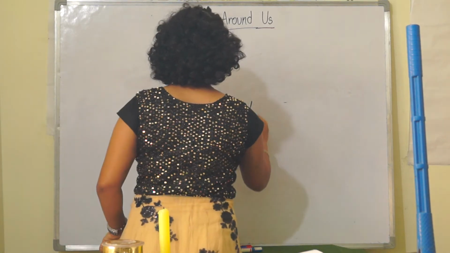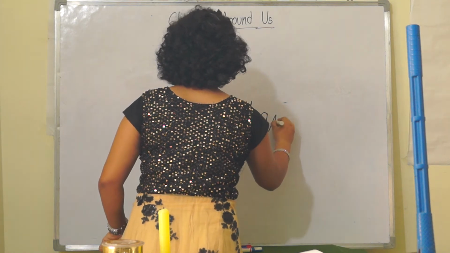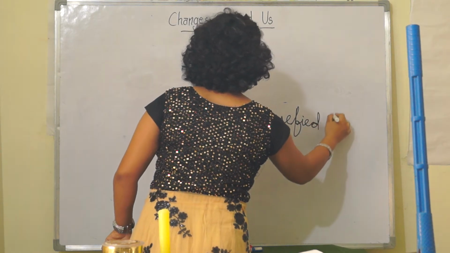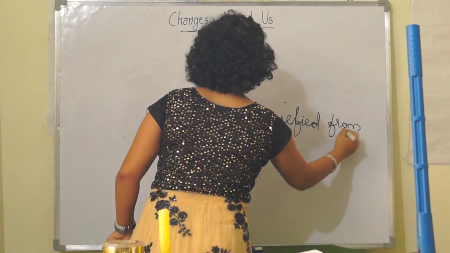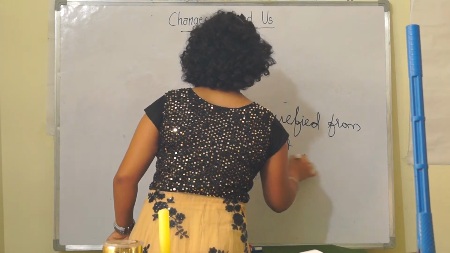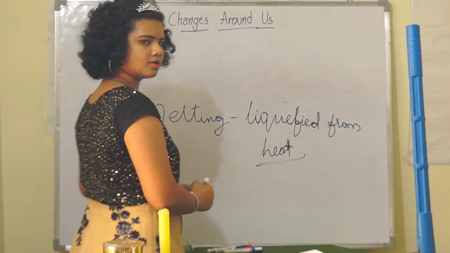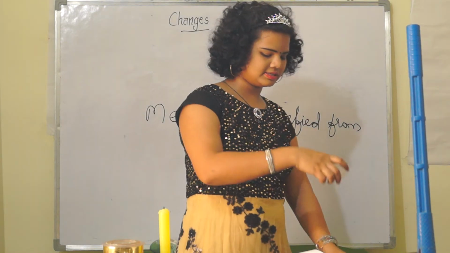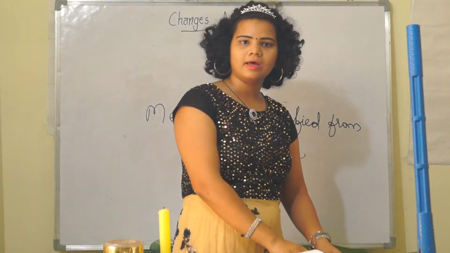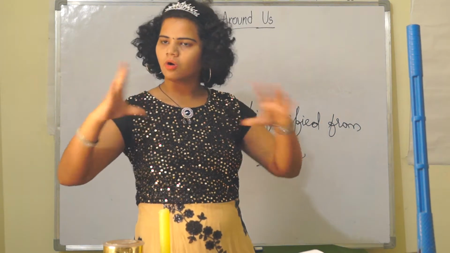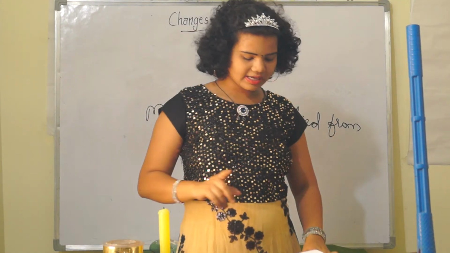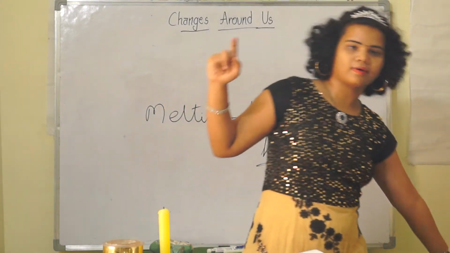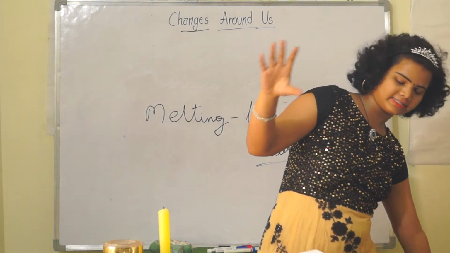Let's write down here: liquefied from heat. Okay? What happens here is, this is the ice cube as I said, but the outer weather is so hot, thus this ice cube gets melted. And now let's go for the next one. Understood what expansion, contraction and the melting process are.